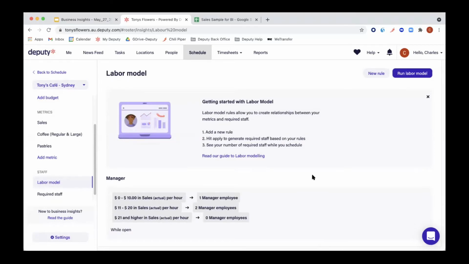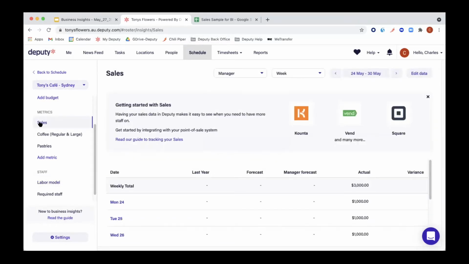Now, before I pass it on over to Felix for the Q&A, let's just recap what we did. So what we did is we showed you how to access the business insights from schedule, view stats, business insights, or metrics, business insights. We showed you the sales, how to input them, how we integrate with different point of sale software, the difference between manager forecast and actual. And I will repeat this, in our reports, we do use the actual numbers. So make sure that you understand the difference between a forecast, which is a theory, and the actual, which is reality.